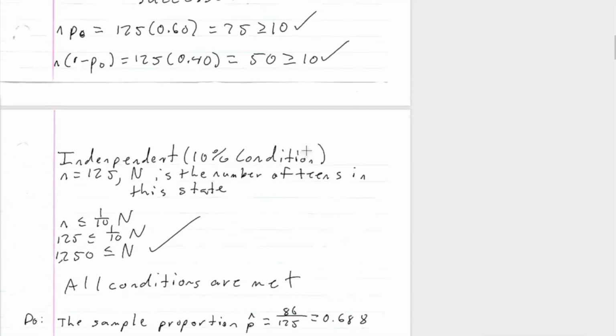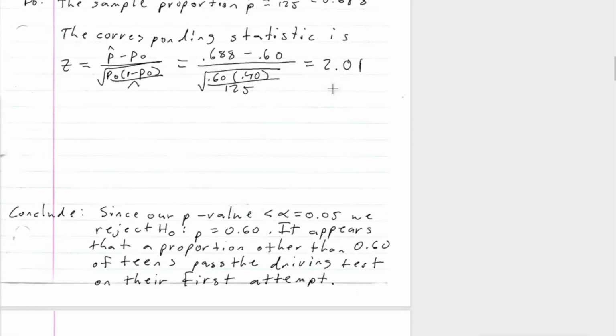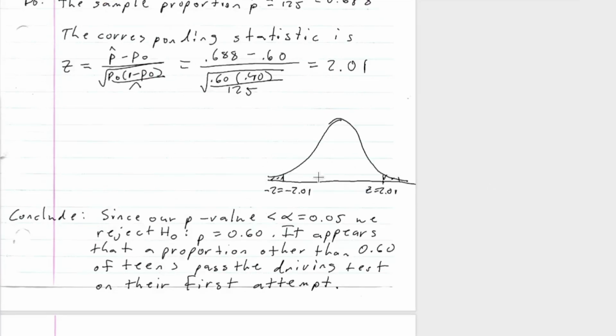All right, so remember earlier, our alternate hypothesis is p is not equal to 0.60. So this signifies a two-sided test. All right, so we have to account for two sides. Let me go ahead and draw a little diagram. Okay, so here's my picture, where I have my critical value. Negative z is equal to negative 2.01, and z is equal to 2.01. So I'm going to see if this area is less than my alpha is equal to 0.05, right? So I know that both these areas are the same because this is normal and symmetric, right?